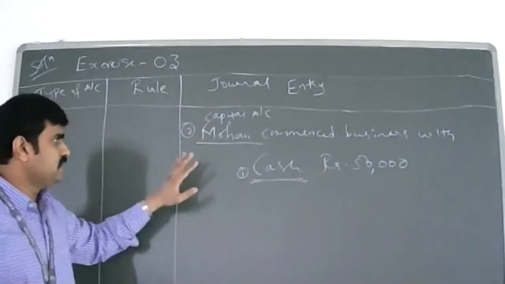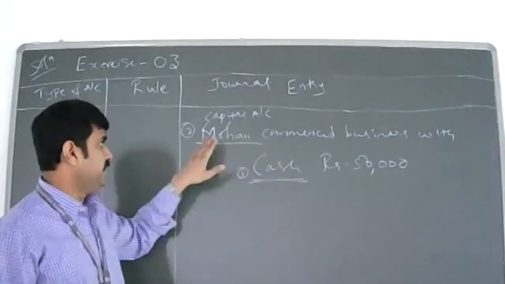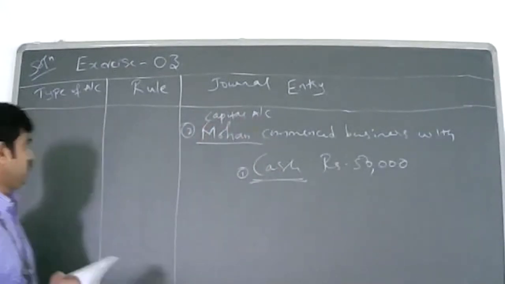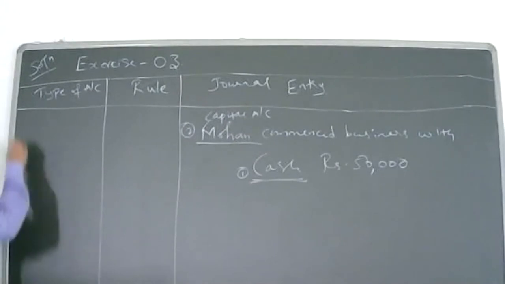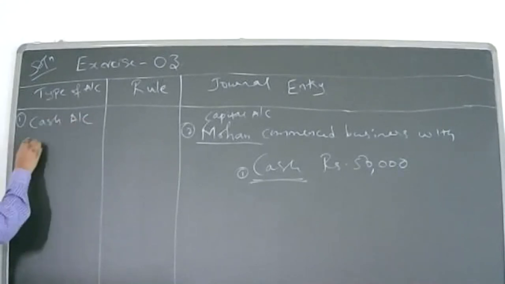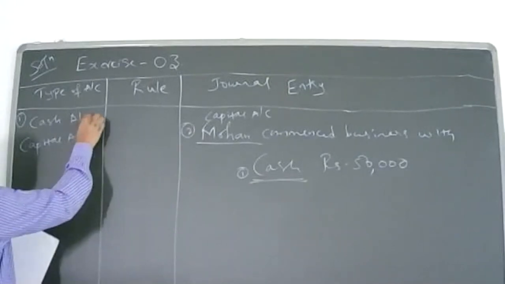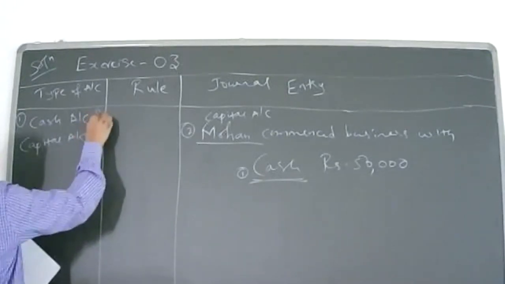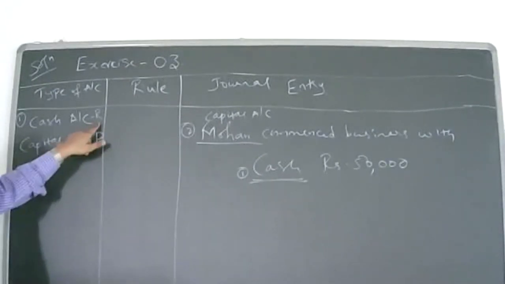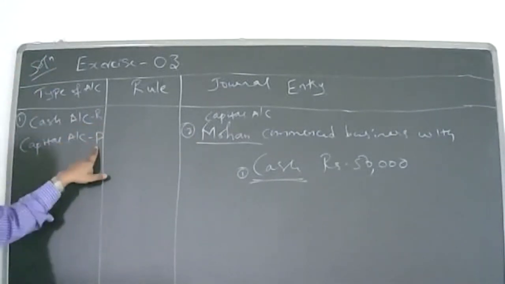So Mohan commenced business with cash rupees 50,000. I can see the cash account I have to write, because cash is one account which is affected. And next, Mohan is giving, that means Mohan is the owner, and the owner's account we call the capital account. Which accounts are involved here? Cash account and capital account. Cash account is what account? Real account. And capital? Personal. Write R and P, not in full, as there's no space. R is real account, P is personal account.